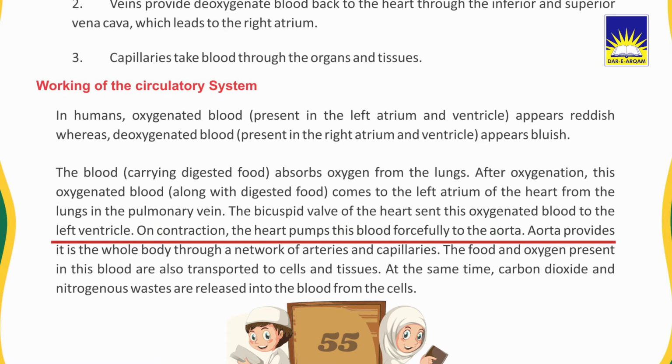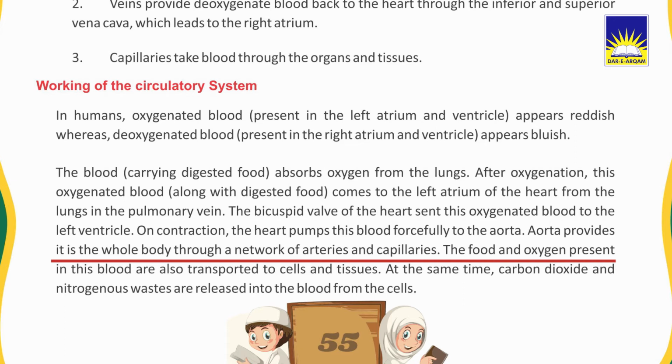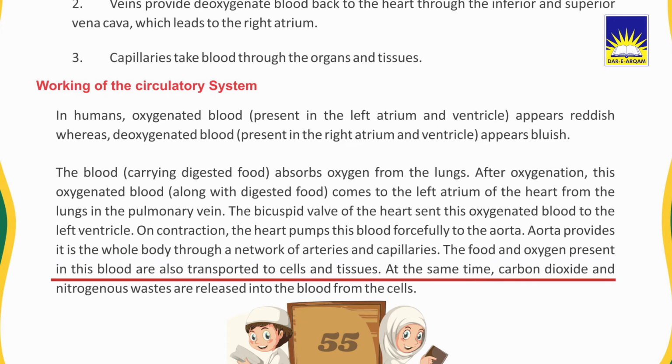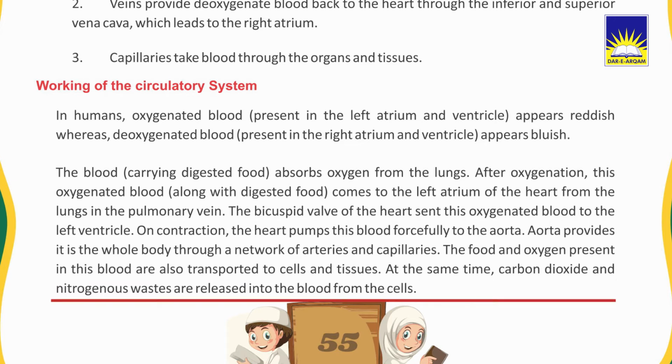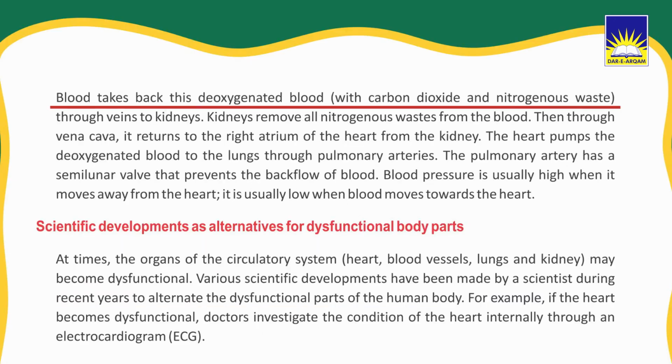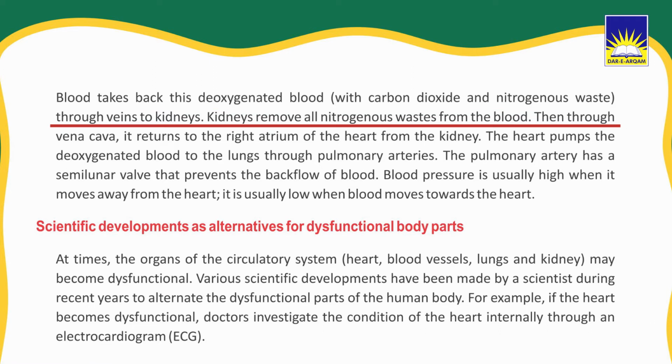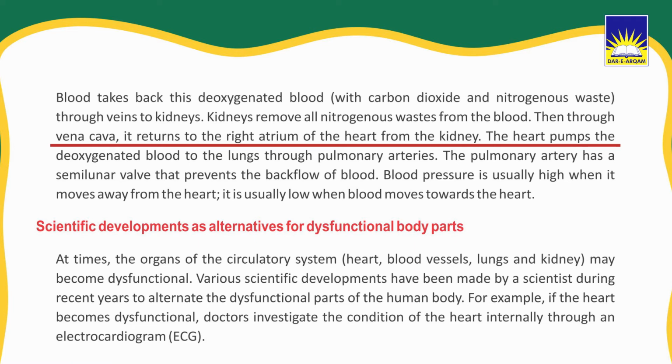The bicuspid valve of the heart sends this oxygenated blood to the left ventricle. On contraction, the heart pumps this blood forcefully to the aorta. The aorta provides it to the whole body through a network of arteries and capillaries. The food and oxygen present in this blood are transported to cells and tissues. At the same time, carbon dioxide and nitrogenous waste are released into the blood from the cells. Blood takes this deoxygenated blood with carbon dioxide and nitrogenous waste through veins to the kidney. Kidneys remove all nitrogenous waste from the blood. Then through the vena cava, it returns to the right atrium of the heart.